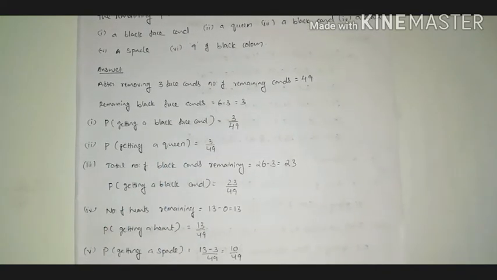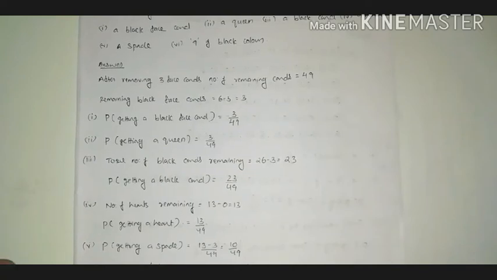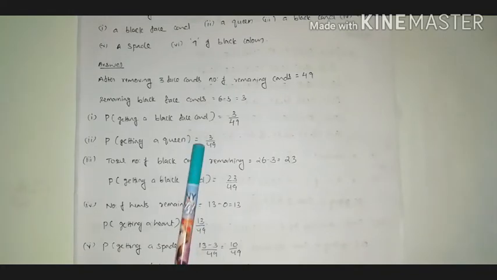And next thing, it is probability of getting a queen. So we have already removed 3 black face cards, and in that set we can see in spade also 1 queen, no? Total 4 queen cards are there. From that, spade queen we have already removed, so the remaining queens, that is 3 out of 49.